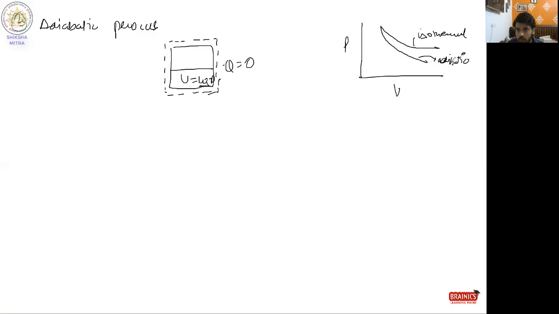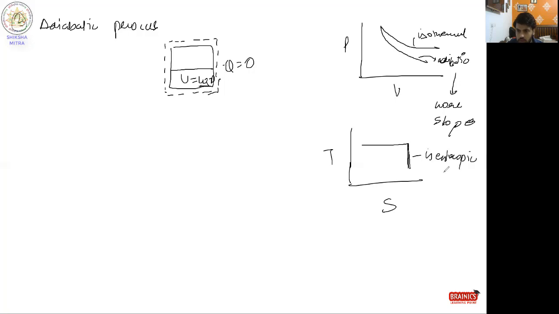Adiabatic has more slope and isothermal has less slope. For your MCQ purpose, I've drawn this diagram. And if I draw this in a TS diagram, TS is very easy. In the TS diagram, isothermal will be this and adiabatic will be this. Adiabatic in a TS diagram is mainly written as isentropic, where there is no change in entropy.